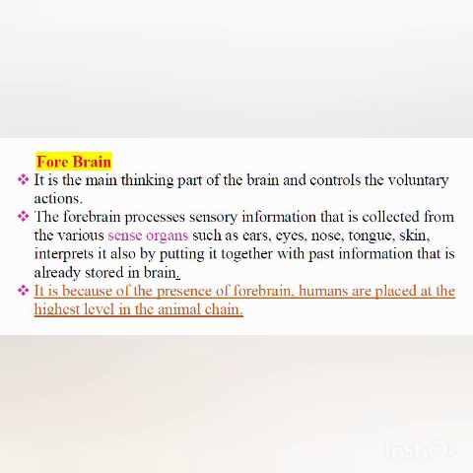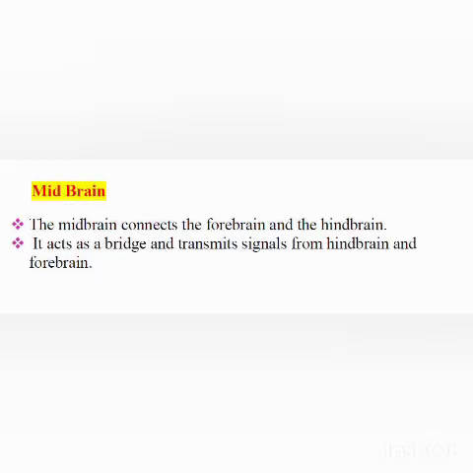Children, it is because of the presence of forebrain that humans are placed at the highest level in the animal chain. Why? Because they can think and they can take decision. Humans are the only animals who can think. Midbrain. Midbrain connects the forebrain and the hindbrain. It acts as a bridge and transmits signals from hindbrain and forebrain. It is associated with motor control, vision, hearing, temperature regulation and alertness.